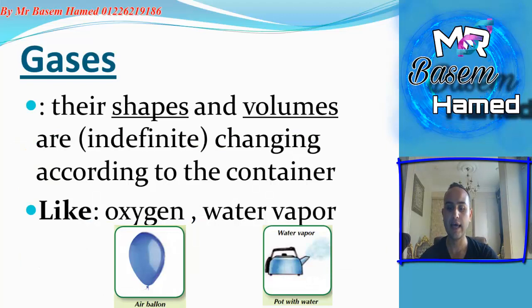Gases and other matters around us can be found in the gaseous state, like the air in the balloon and the water vapor inside the teapot. Their shapes and volumes are indefinite, as we can't catch the air around us, because it has an indefinite shape.